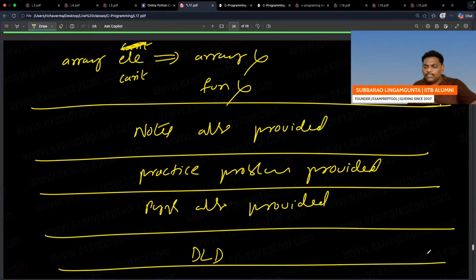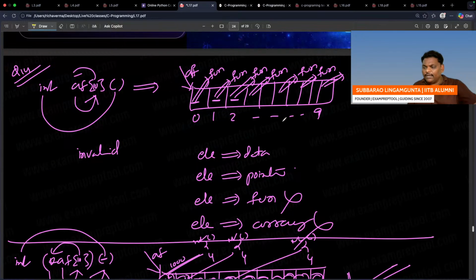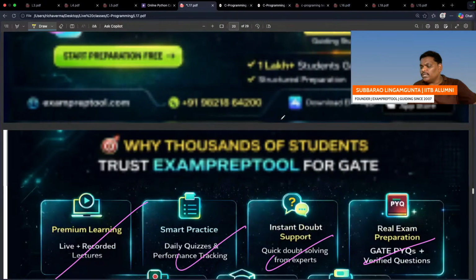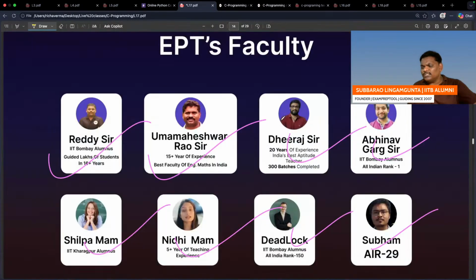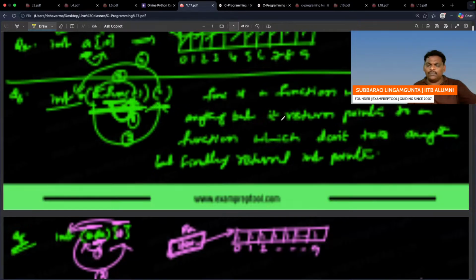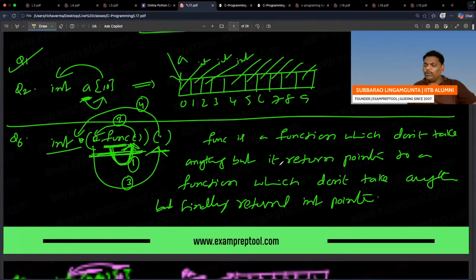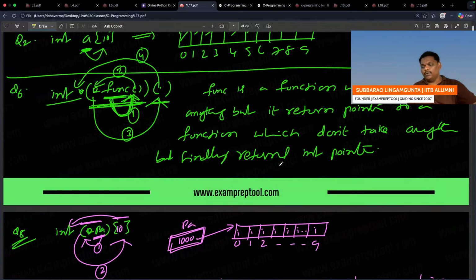Actually, these are complex C declarations. I don't want to say that also, but I saw one or two questions in the previous paper, so I thought of saying it one time. The first 10 or 15 problems are enough, but almost all are the same.